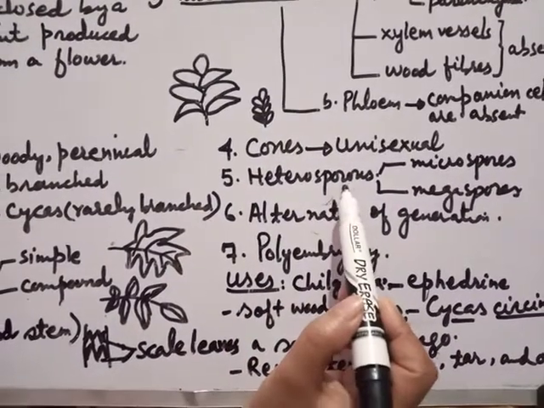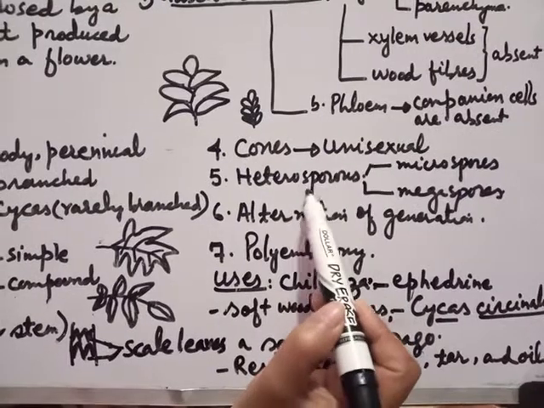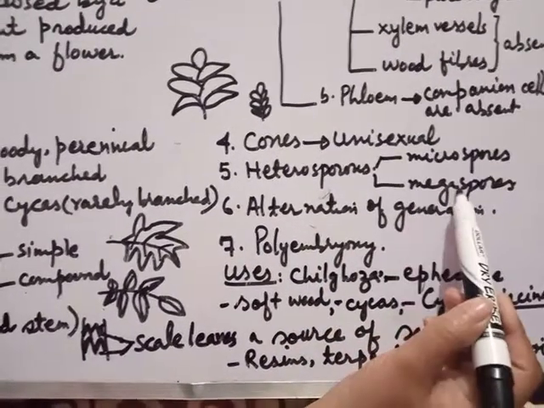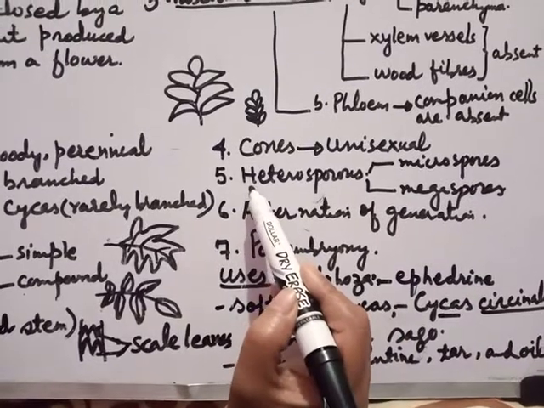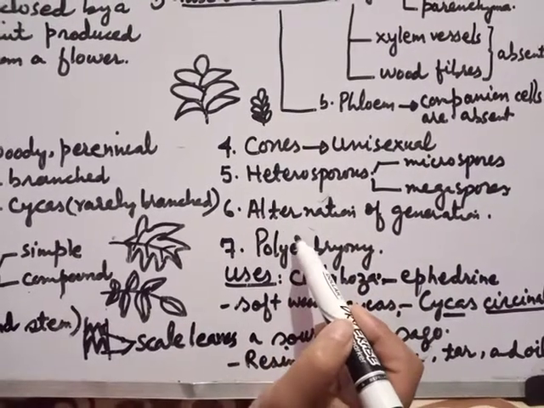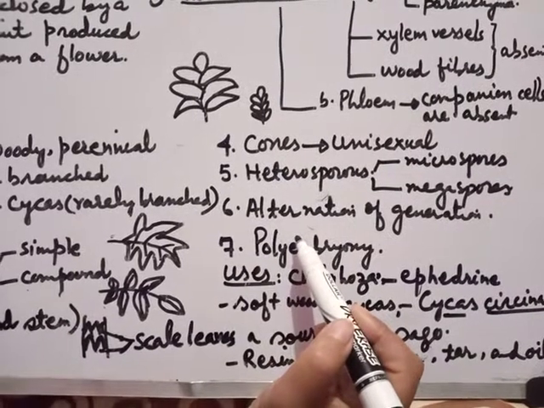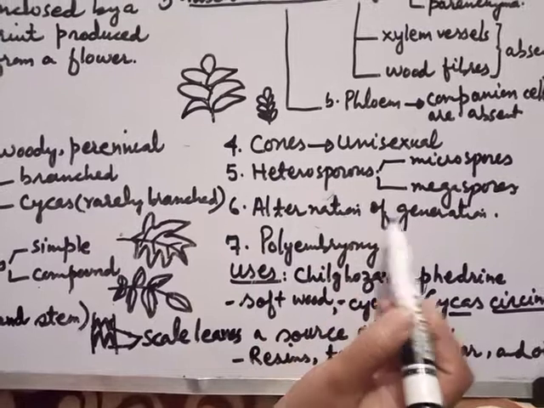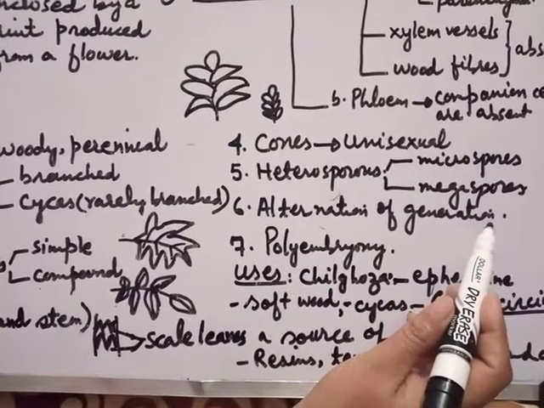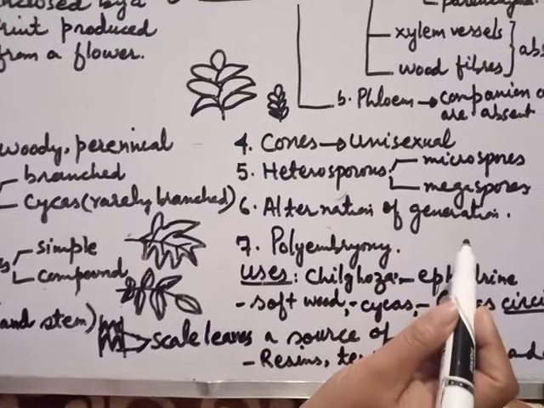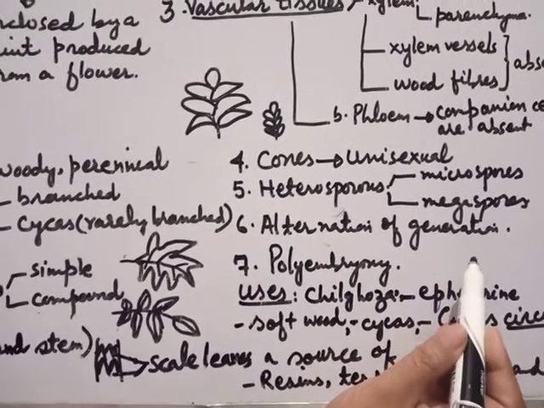Heterosporous gymnosperms can produce two kinds of spores, microspores and megaspores. That's why we call them heterosporous. Another very important character of gymnosperms is that they show alternation of generations like other plant species, meaning the sporophytic generation alternates with what?